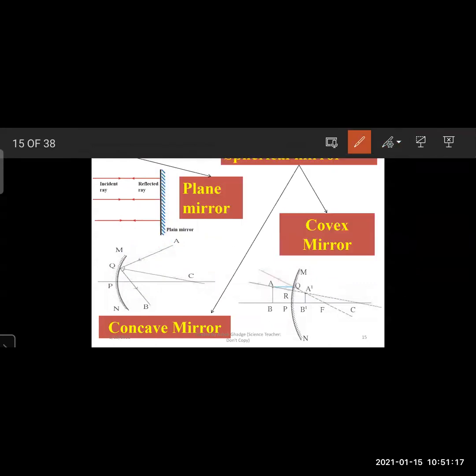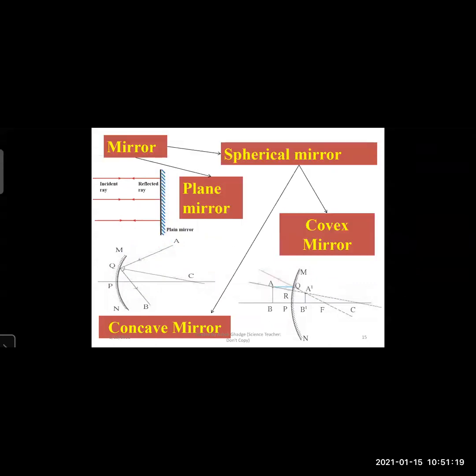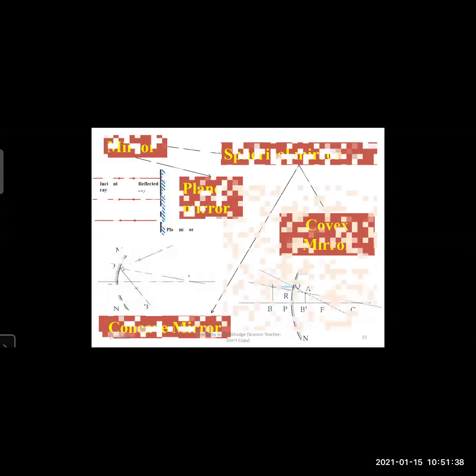And the spherical mirror is spherical glass coated with inside and outside. If it is coated from inside, it will give you convex mirror, and if it is coated from outside, it will give you concave mirror. We will see in detail about spherical mirror and also a plane mirror.